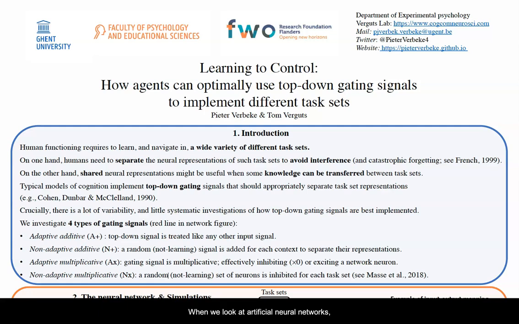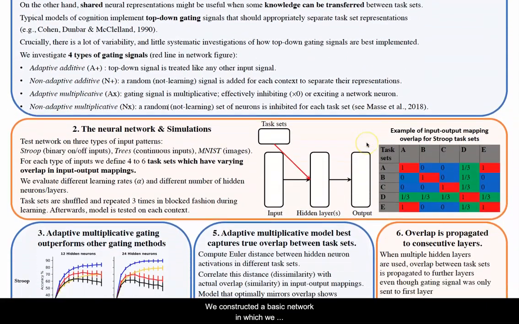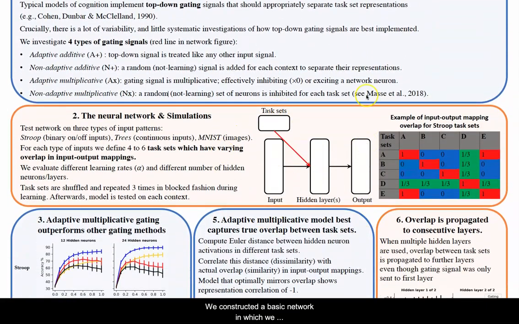When we look at artificial neural networks, different task sets are often implemented by a top-down gating signal. Importantly, there is quite some variability in how such gating signals are implemented. We construct a basic network in which we evaluate different gating signals indicated here by the red line. Two dimensions of gating were explored.